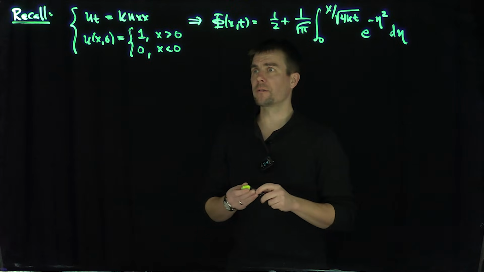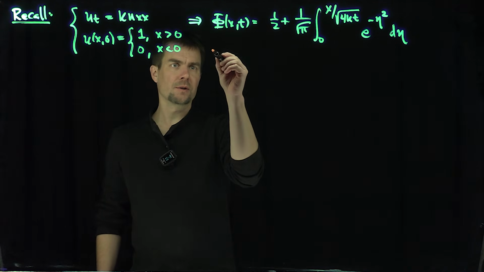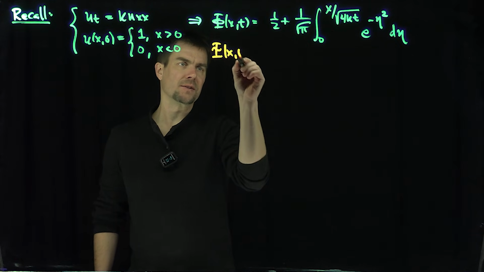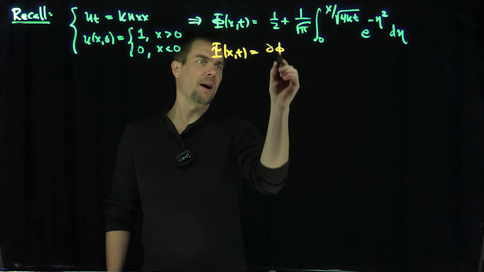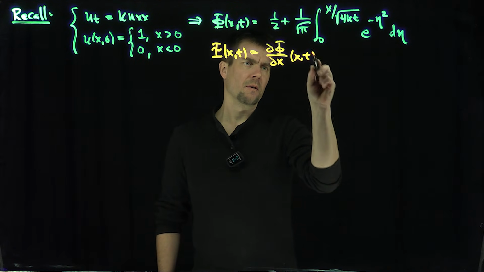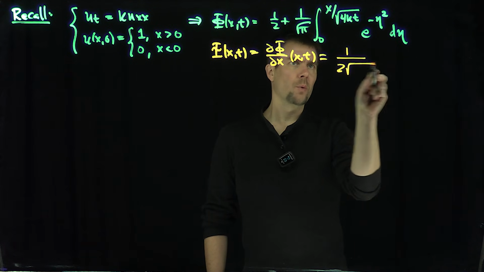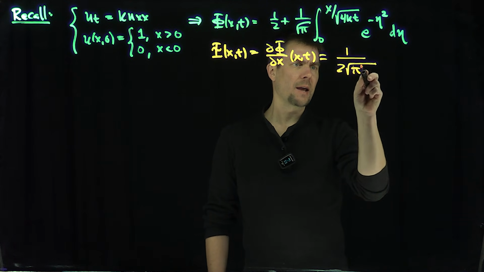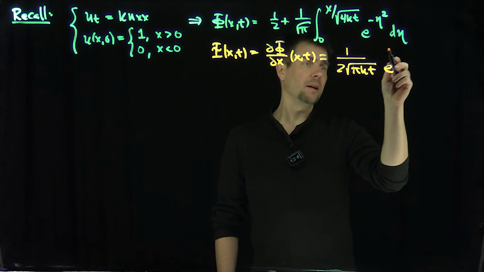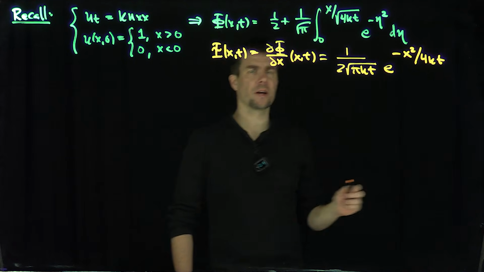From this, we were able to define the fundamental solution to the heat equation, ψ(x,t), which was ∂Φ/∂x of (x,t), which was the 2 goes away, and you have a 1 over 2 square root of π kt times e to the negative x squared over 4kt, like so.